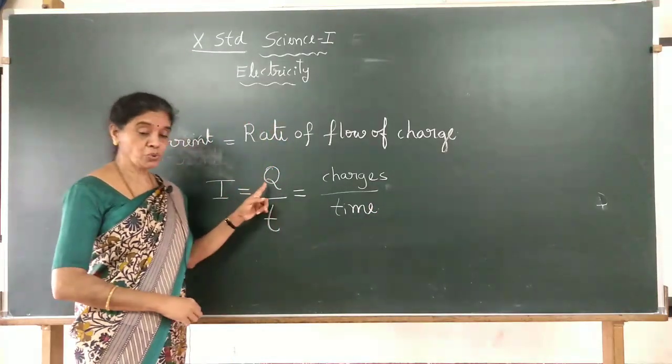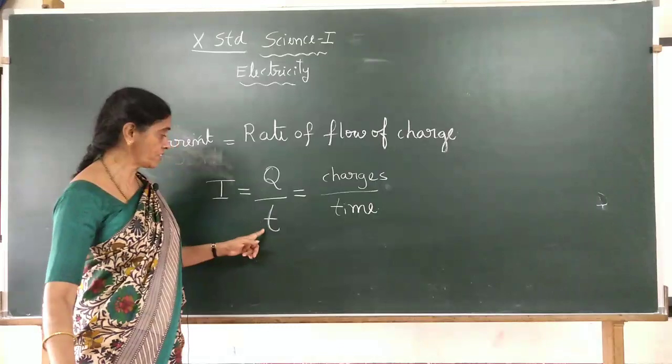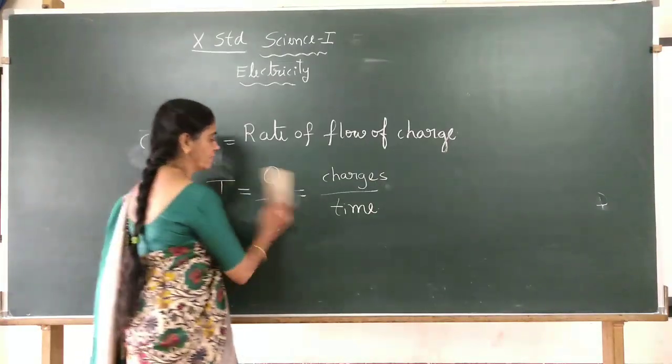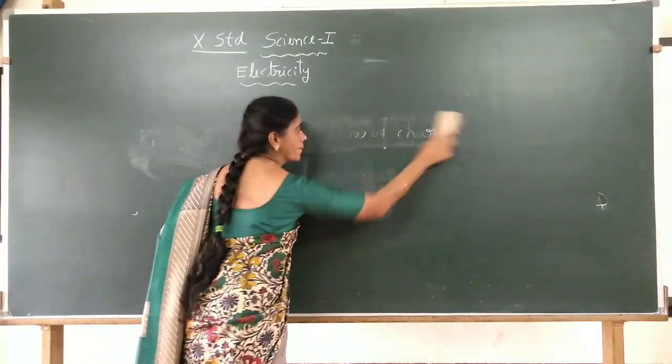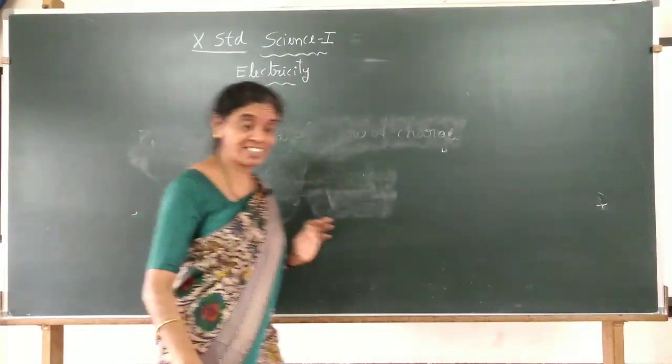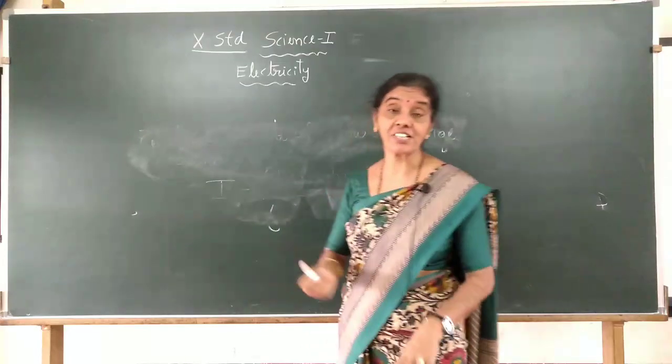Now, what is the Q symbol? What does T mean? What is I? As I said, it is the rate of flow of charge.